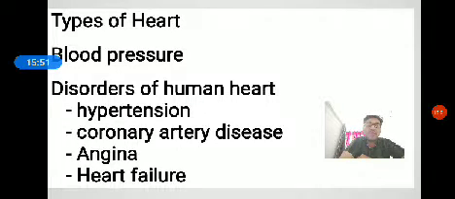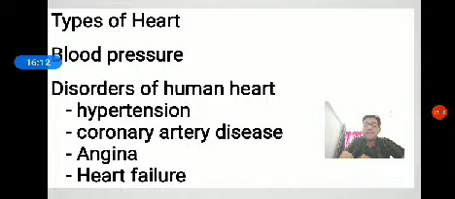Then high BP, hypertension. When the blood pressure of a person is more than normal, it is called hypertension. It is caused by an increase of cardiac output, constriction in the arteries, excessive intake of sodium, or obesity.